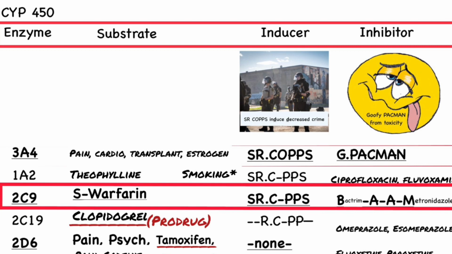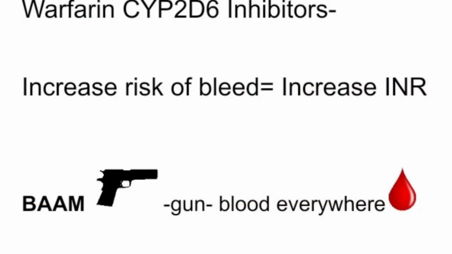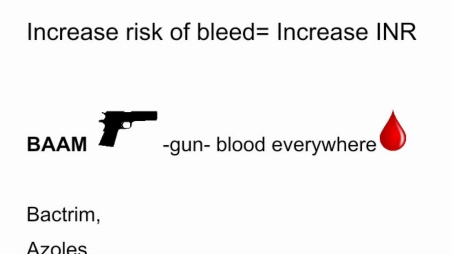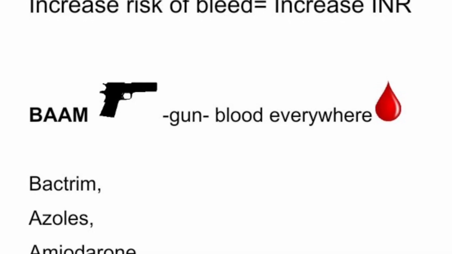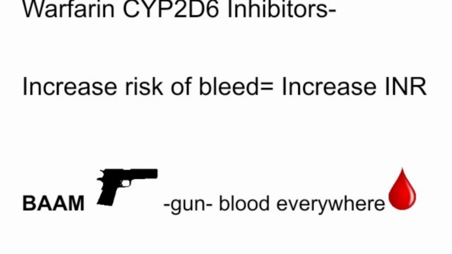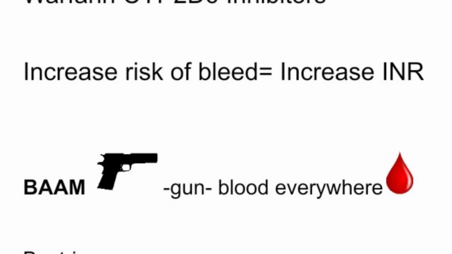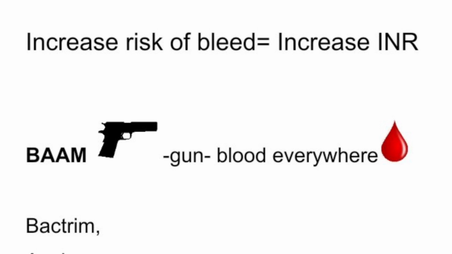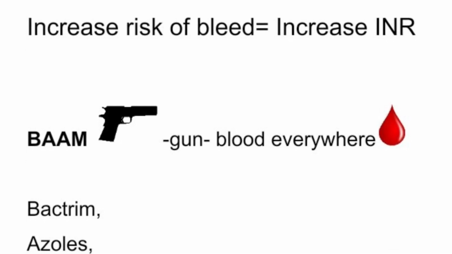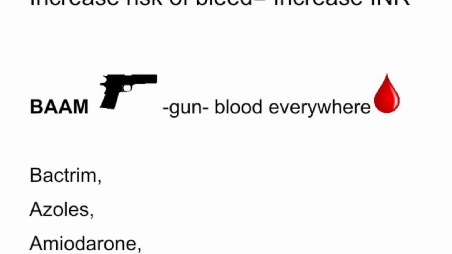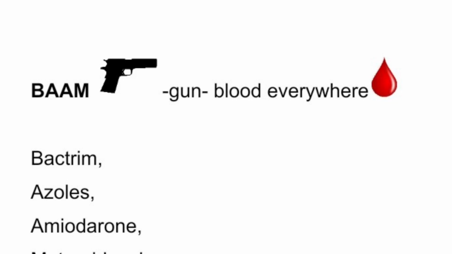As for inhibitors, my mnemonic BAAM covers the inhibitors that interact with warfarin: Bactrim, azoles, amiodarone, and metronidazole. Those two A's were already part of G-Pacman. We're just adding on a couple of antibiotics. So warfarin with the inhibitors will increase the risk of bleeding and increase INR, because inhibitors heighten the level of the substrate. BAAM, picture a gun, blood everywhere, so it's going to increase the risk of bleed.